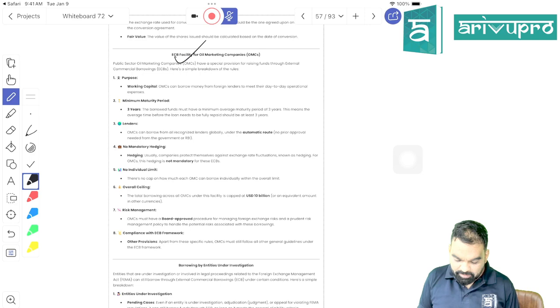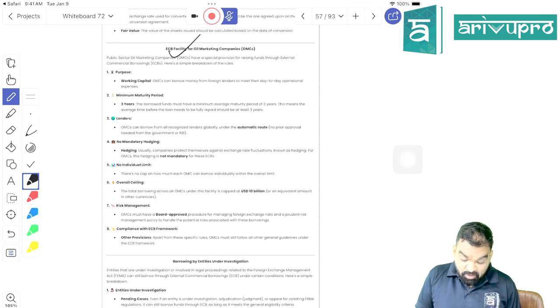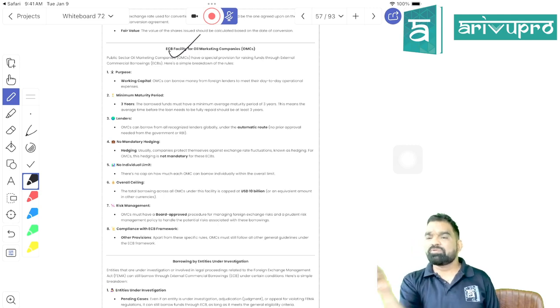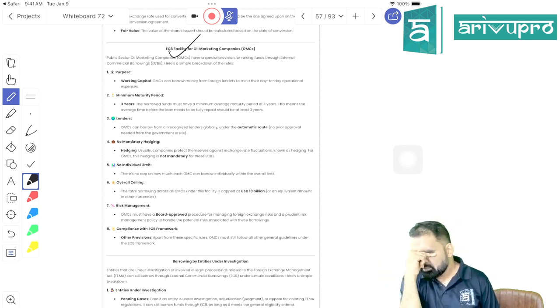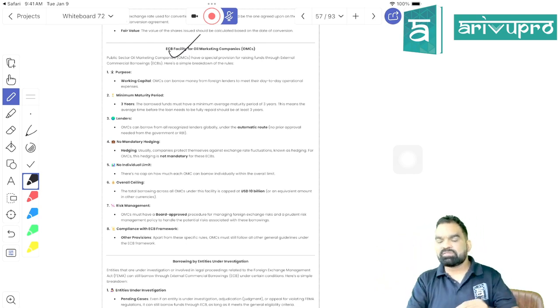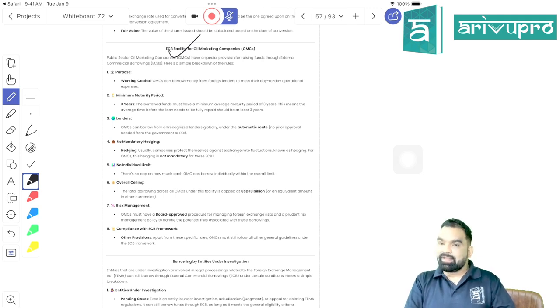Minimum average maturity period should be 3 years, right? Can borrow from all recognized lenders globally under the automatic route. Beta, see, when it comes to ECB, there are two routes. How many routes are there, beta? Means if you want to raise ECB, FDI, or you are willing to make ODI, there are only two routes. Two routes means if you are coming under the liberal route, liberal route means you need not follow the rigid rules. Then in that case, you can take ECB and later on after obtaining the ECB, you have to report to the RBI. Means there is no need to take approval of RBI before raising ECB.